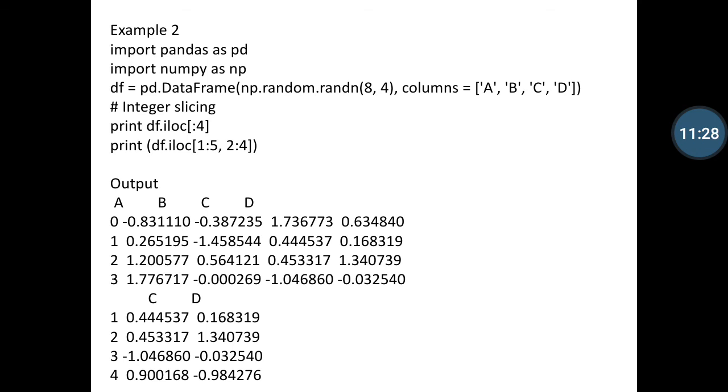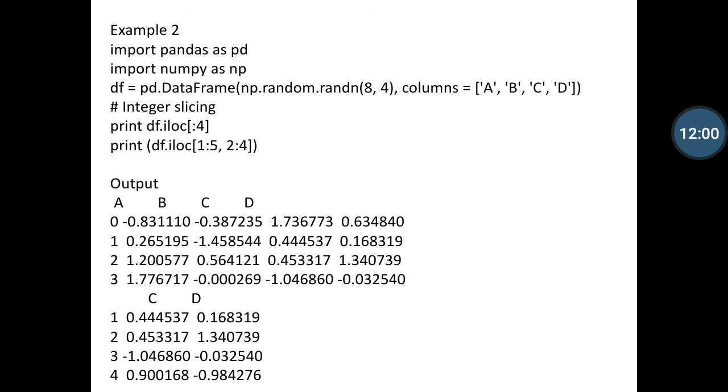That's why I am defining print df.iloc and putting the slicing :4, and then I am defining another print statement, df.iloc[1:5] and [2:4] as slicing. These are executed in the Anaconda environment using Jupyter. Output is given in the slide.